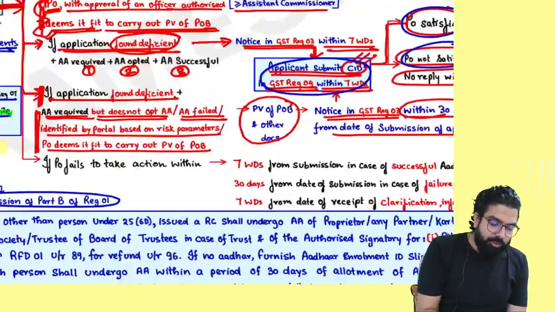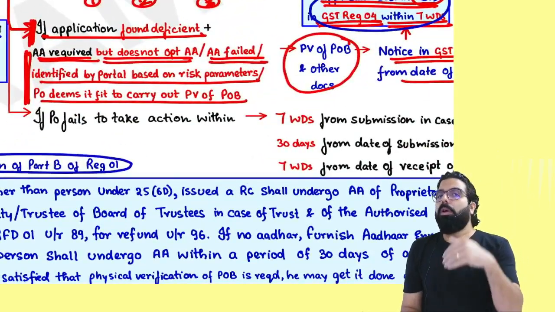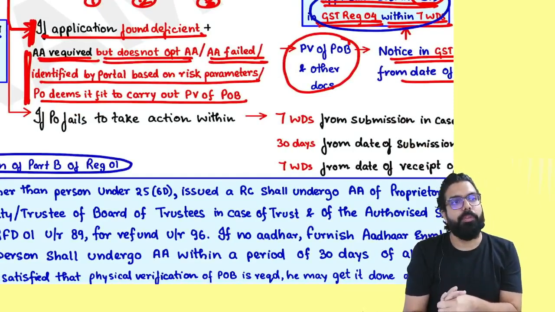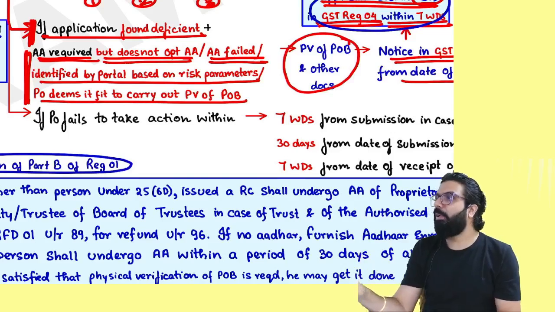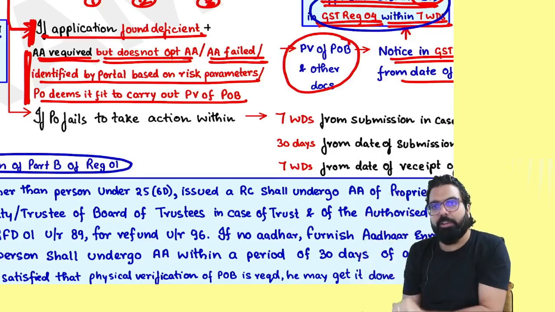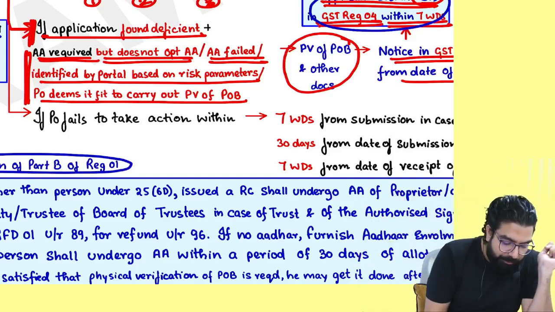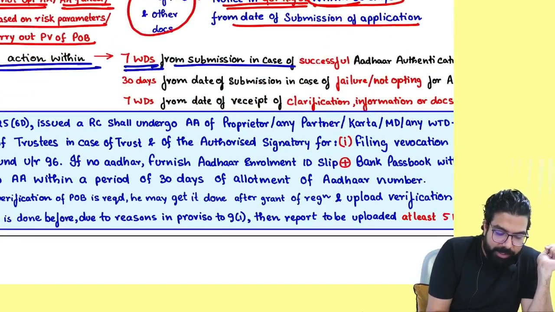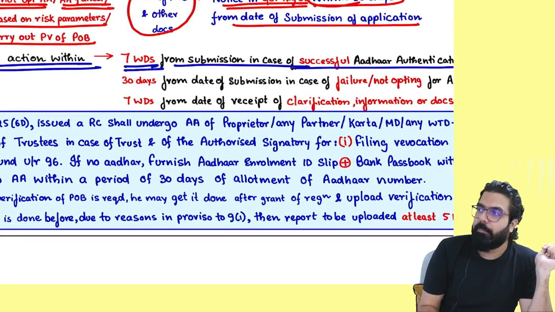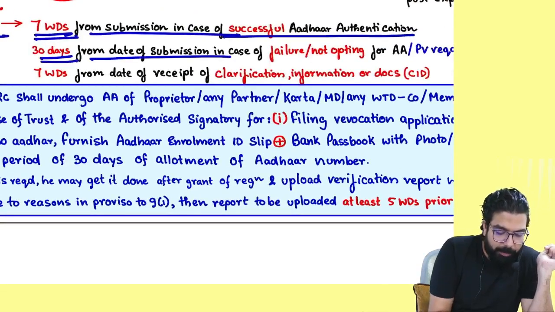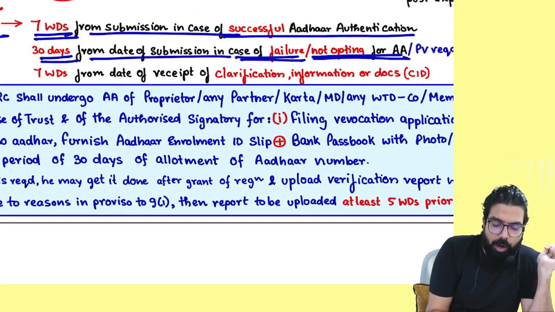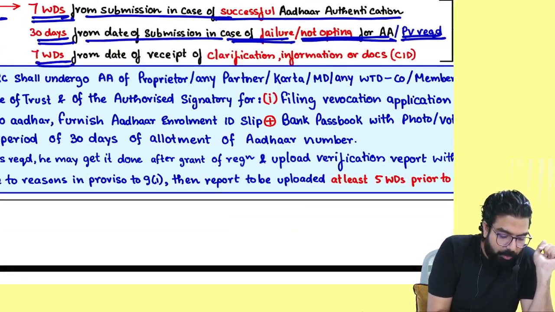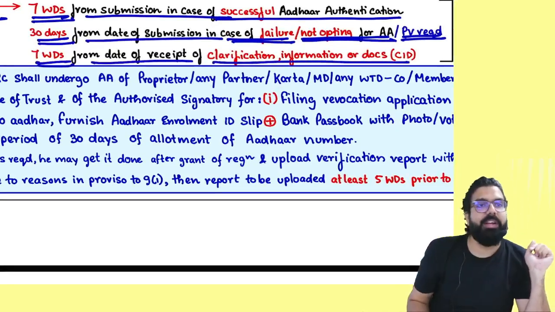Everyone over here. Sir, I gave my application. Application is fine. Aadhaar is also fine. 7 days they should approve, right? Or sir, if Aadhaar is not fine, within 30 days the officer should come and check everything, yes or no? So they are saying, if the officer fails to take action, within how many days? 7 working days in case of successful Aadhaar authentication, or 30 days from the submission in case of failure or not opting, or where physical verification was required, or 7 working days after you provided the clarification, information, document.